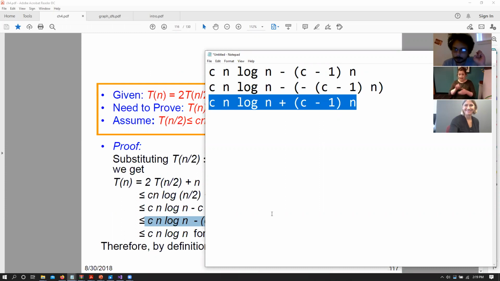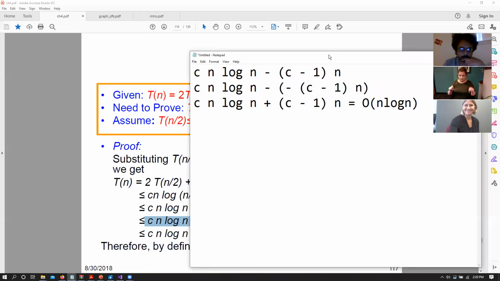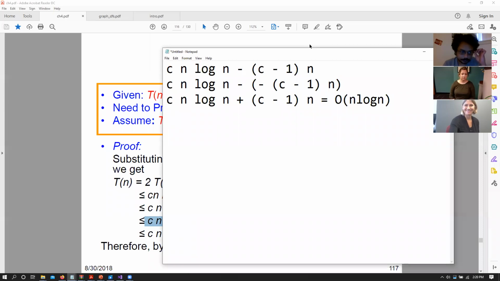Yes or no? Is this equation big O of n log n? Yes or no? Yes, Brian. I have one yes, one no. Come on.